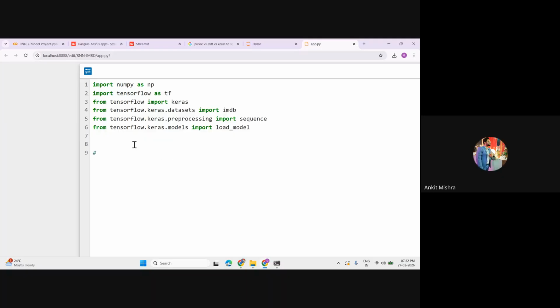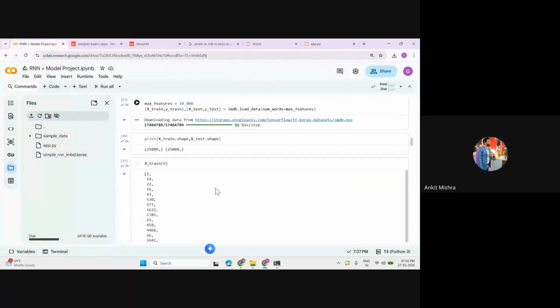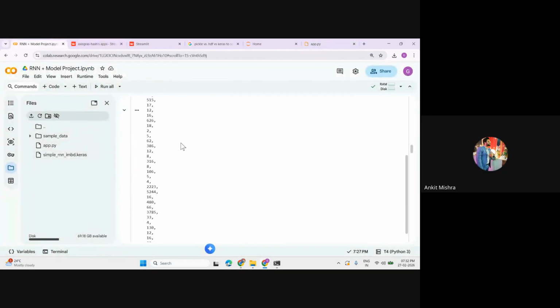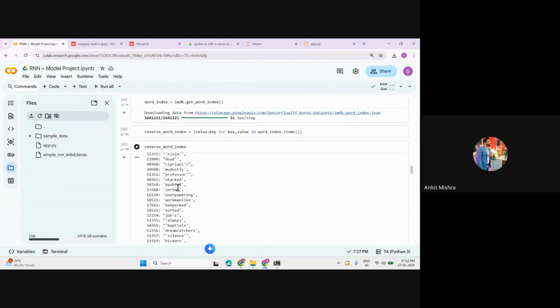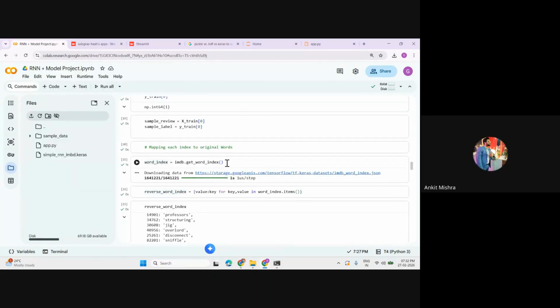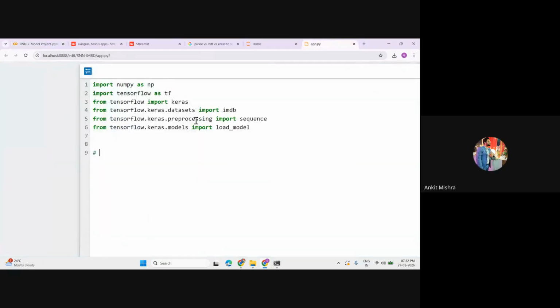Now, because we have to perform the padding sequence and some sort of reverse indexing technique, we have to call the same one which we used in this notebook. So I'll write word_index equals imdb.get_word_index, and you can paste this here.